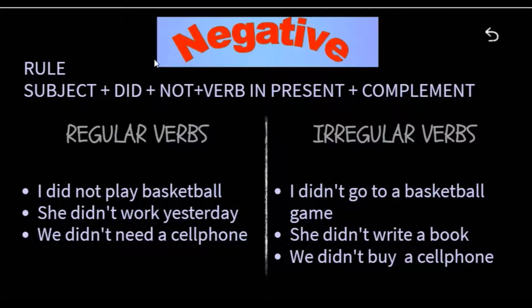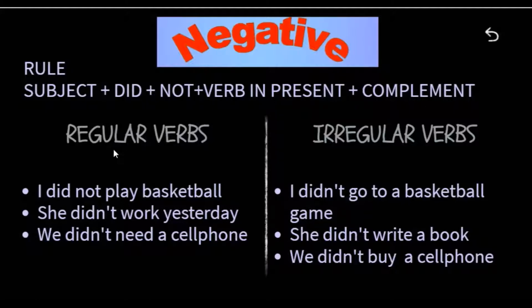Now in negative form, we have to pay attention because in the negative form, we're going to use an auxiliary. In this case, the auxiliary is did. Did is the past of the verb do. So did indicates that the sentence is in past. So we don't need to put the verb in past. So we're going to write it in present. Now the rule is the subject, did not, the verb in present, and the complement.